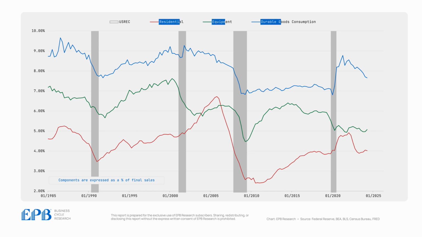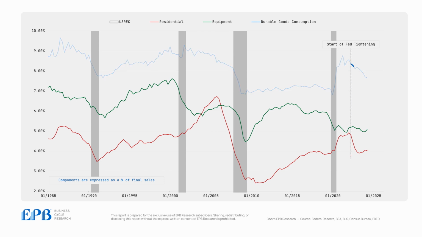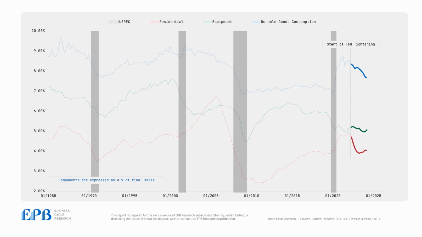This chart shows the three components of the modified Duncan leading index, and it's clear that these three categories tend to move in sync, as they are all impacted by the same changes in monetary policy. When the Federal Reserve started to tighten monetary policy in early 2022, we saw the durable goods consumption and residential investment categories fall as expected, but business equipment investment did not.